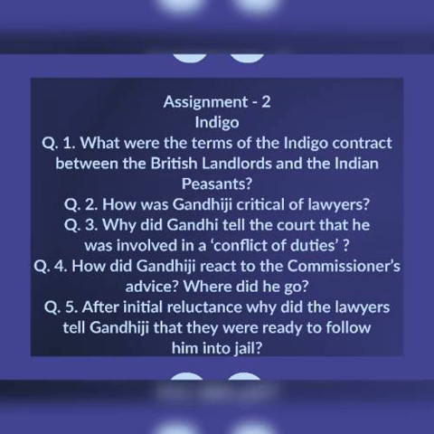So for this you can write, the lawyers were ready to follow Gandhiji to jail when they realized that Gandhiji, being a complete stranger, was ready to go to jail because of the injustice done to the sharecroppers, and they, on the other hand, being residents of the nearby areas, were planning to go home. So in this way they understood that they should follow Gandhiji and they were ready to follow him into jail. So with this, assignment number 2 is over. I hope all the points discussed here in this assignment are clear to all of you.